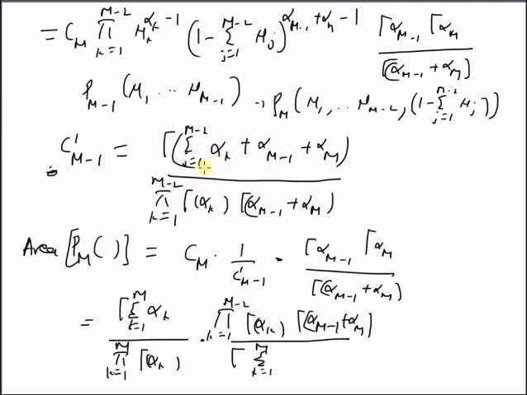Basically this is the summation from k equal to 1 to m. So this is gamma of the total summation multiplied by this term, that is gamma of alpha m minus 1 times gamma of alpha m divided by gamma of alpha m minus 1 plus alpha m. So we can clearly see that all the gamma functions will cancel each other out, and we have the area under the multinomial or Dirichlet distribution with m random variables equal to 1.